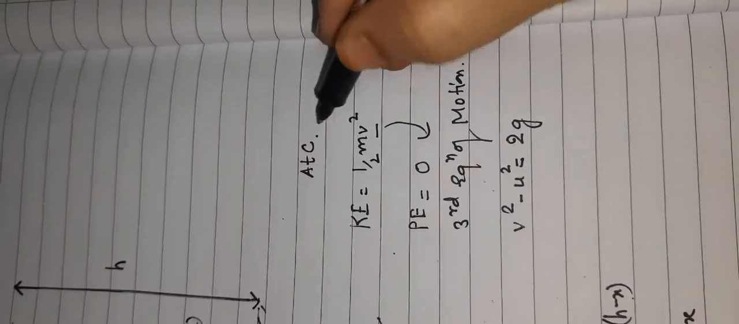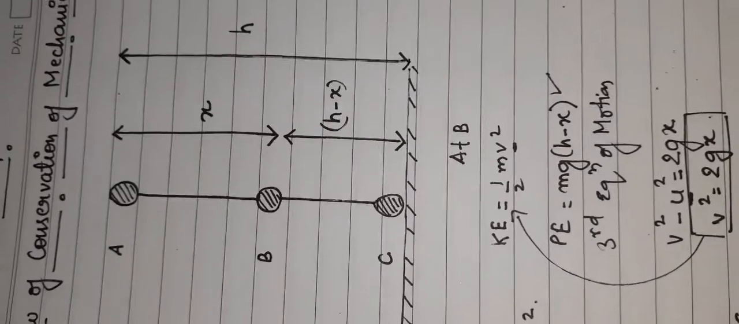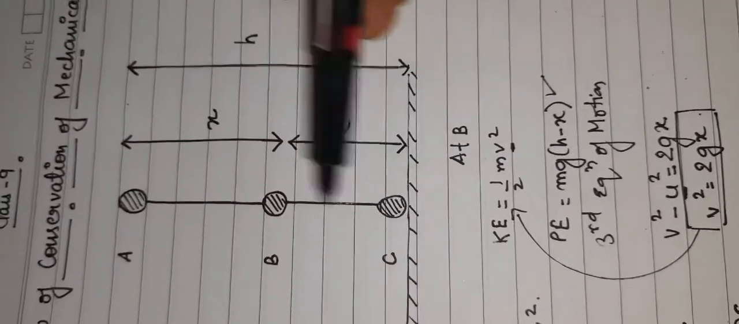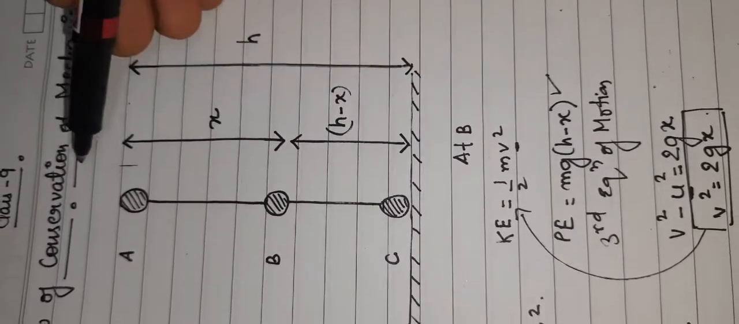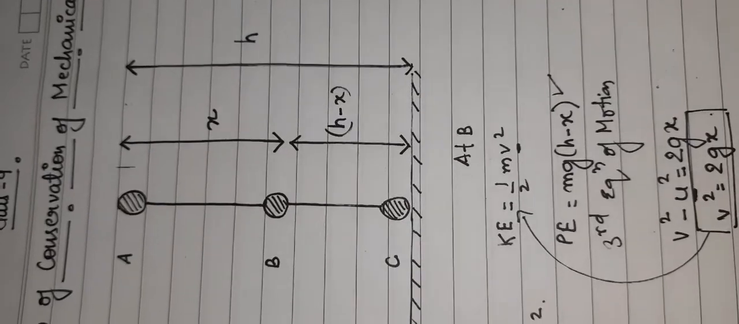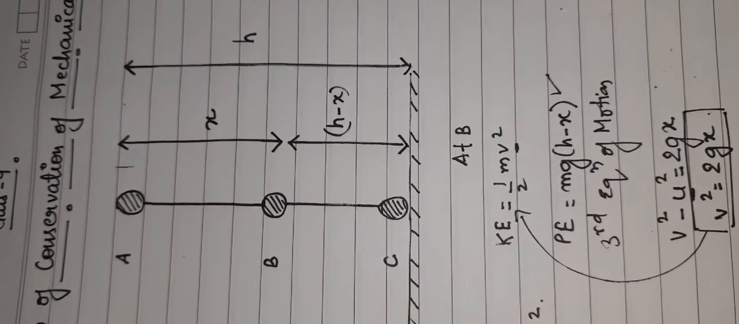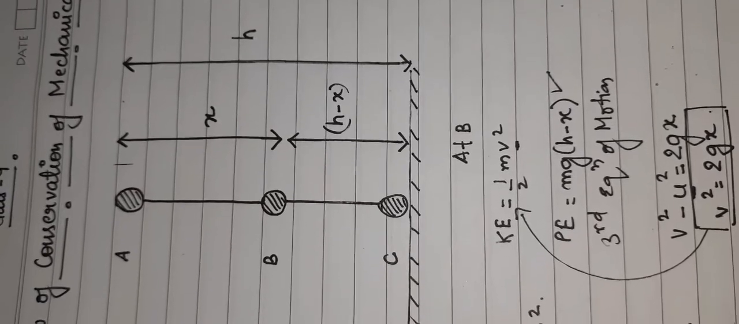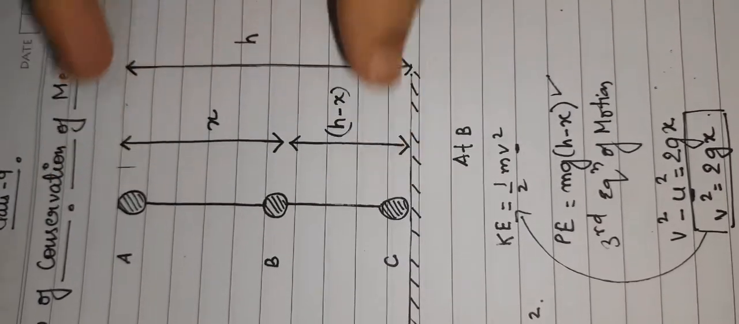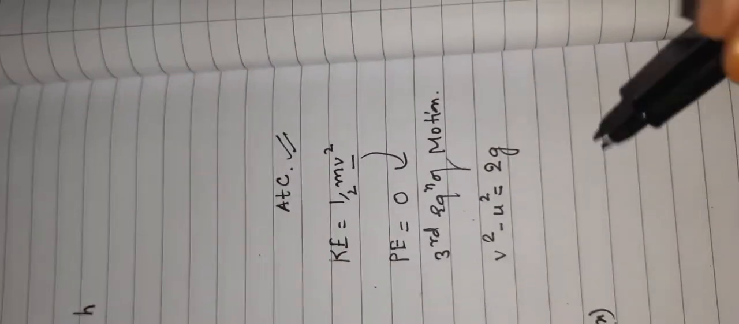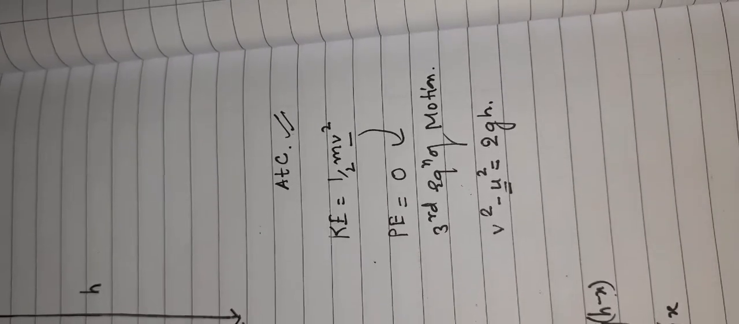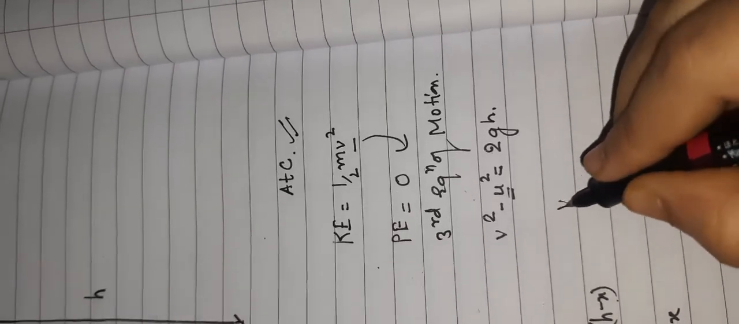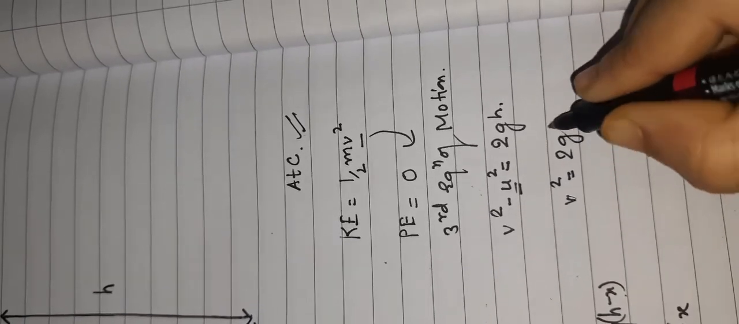Since I am talking about point C, now for point C, how much distance has the body covered from the initial point? The body has covered this h distance from the initial point. Whenever we take a kinetic energy consideration, we have to take the initial and the final position. Initial was A, the final is C, and the total displacement is h. So in this condition, I will write 2gh. And since at the initial stage our body was at rest, our u square will become 0. So finally I am getting v square as 2gh.